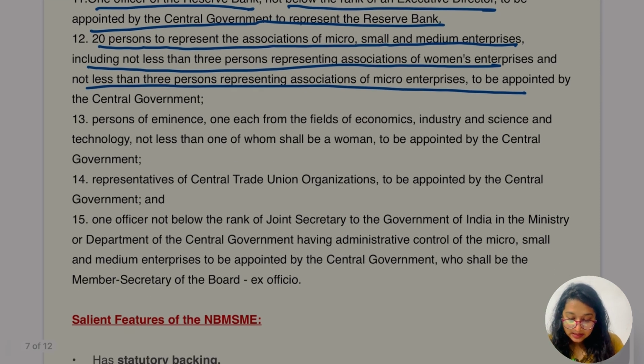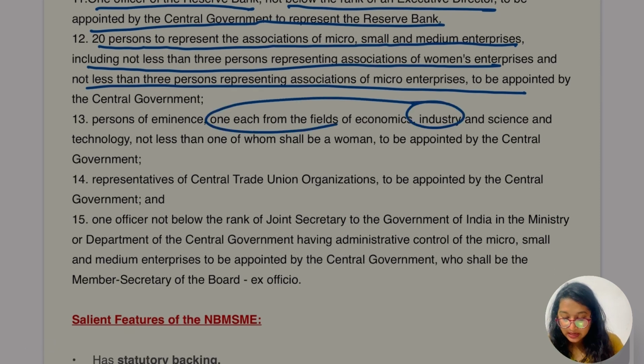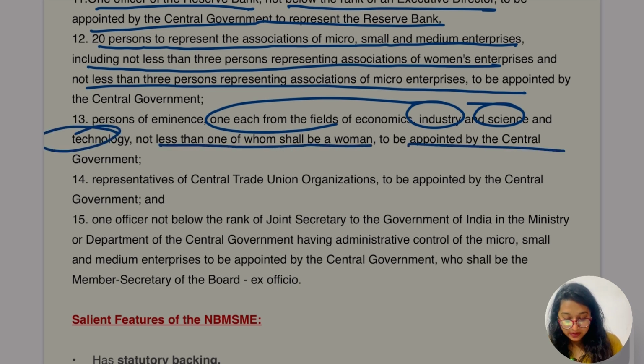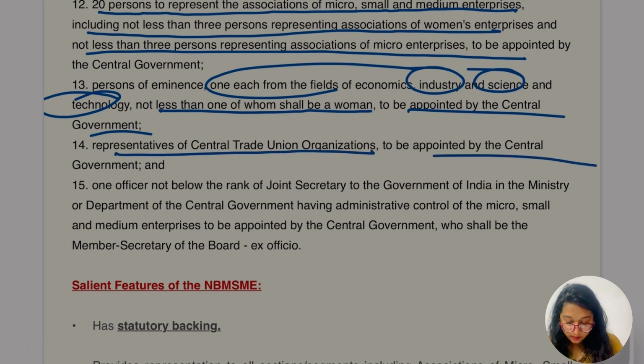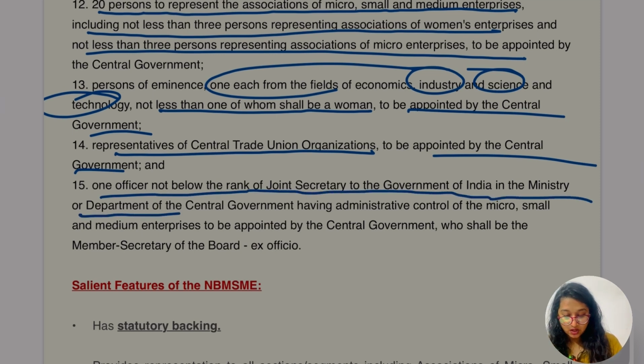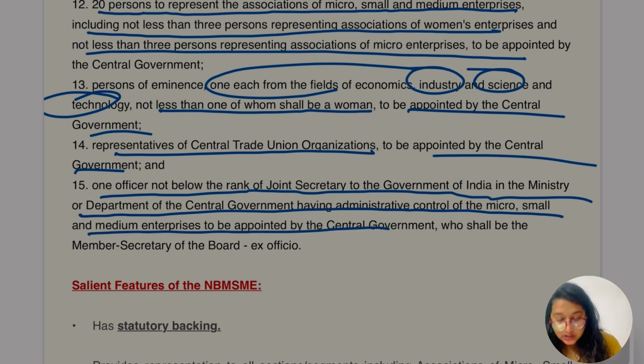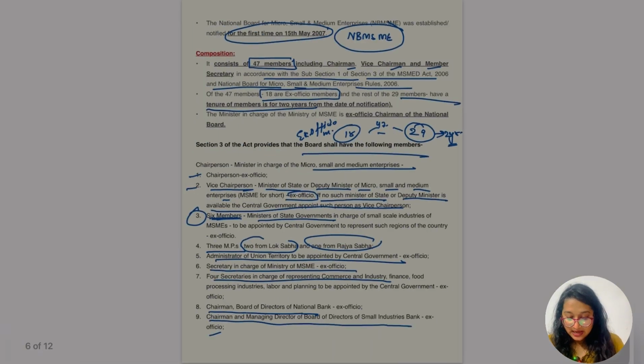Then persons of eminence, 1 from the field of economy, industry, science, technology, and not less than 1 of whom shall be a woman, to be appointed by the central government. Then representation of the Central Trade Union Organization, to be appointed by the central government. 1 officer not below the rank of Joint Secretary to the Government of India in the ministry or department of the central government having administrative control of micro, small and medium enterprises, to be appointed by the central government, who shall be the member secretary. So yes, there is a huge list of persons to be appointed. The board shall have these members.